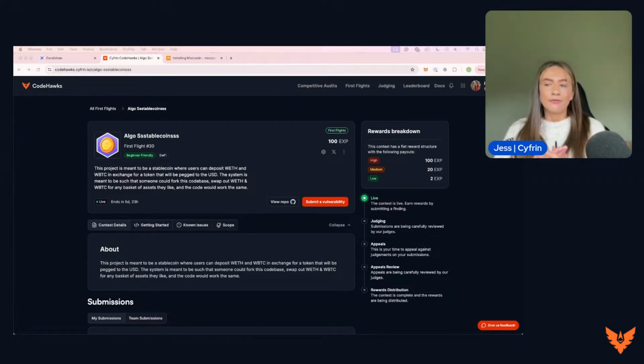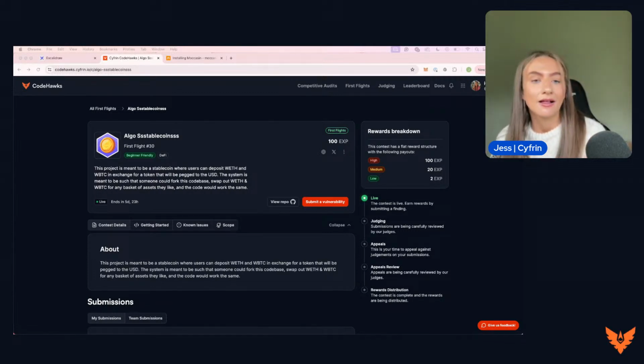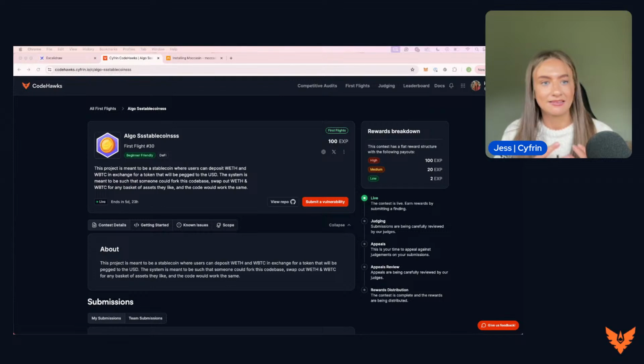Now we're looking at this, and it may feel a little bit daunting because a lot of you are coming from Updraft, where you've learned all of this Solidity and you're ready to put it to the test, and you're thinking, "Oh my gosh, we've got another language to uncover." But it's not as daunting as it looks, especially if you've used Python before. But to be honest, even if you only know Solidity, you can pick up different languages very quickly once you've learned one. The thing is, the language of the contract doesn't really matter. The understanding of the vulnerabilities is what matters.